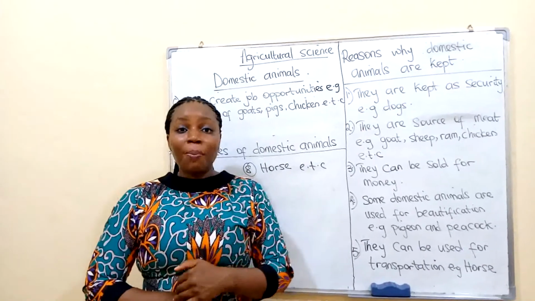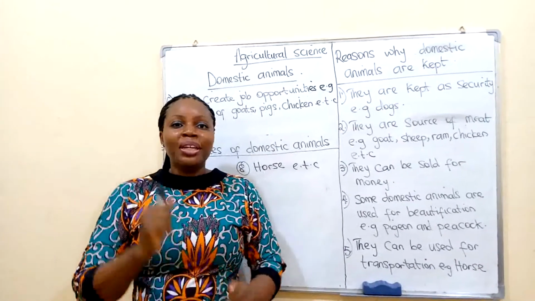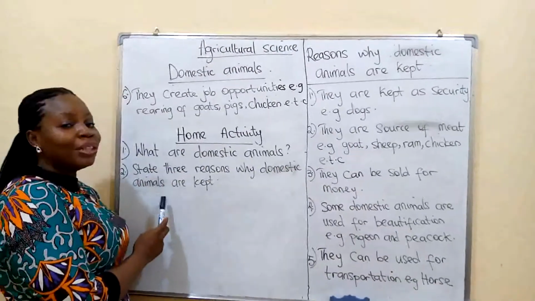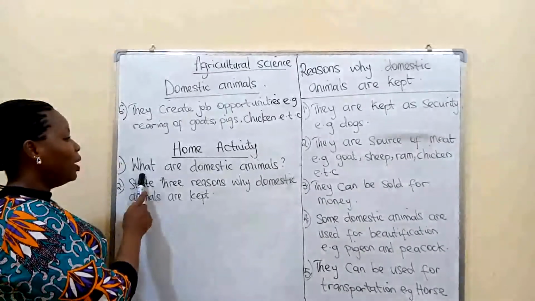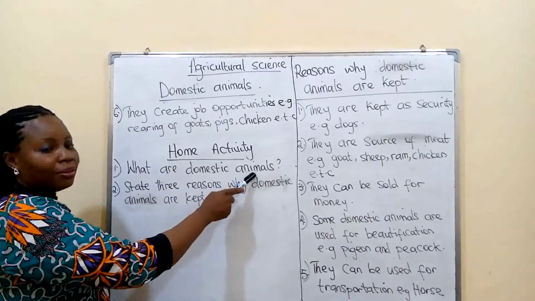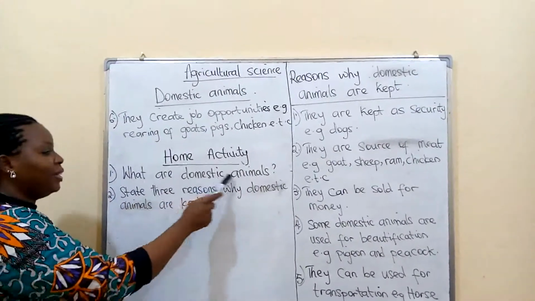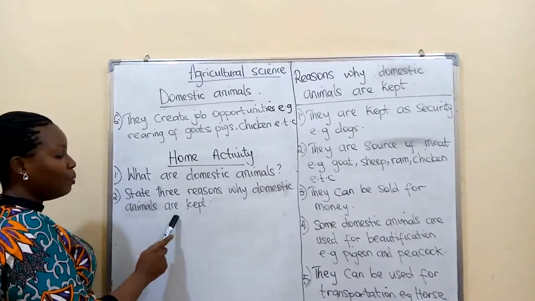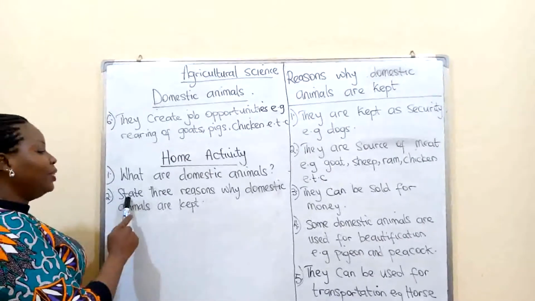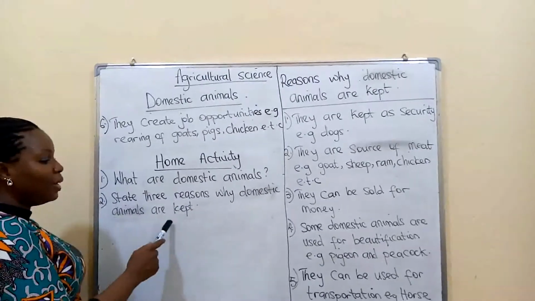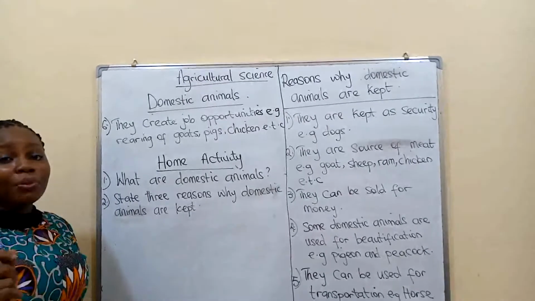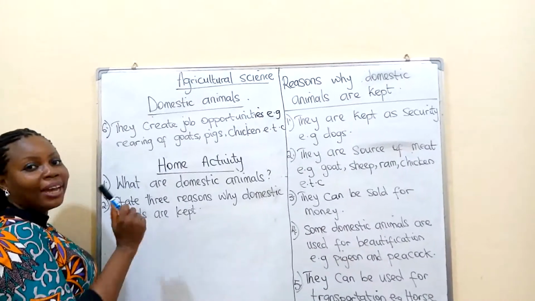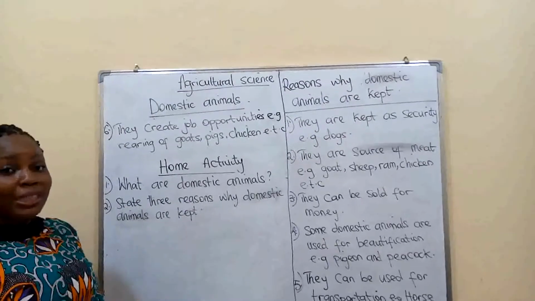Okay, I hope the topic is very interesting to you. Now, my homework. This is your home activity on the board. Number 1, what are domestic animals? Number 2, state 3 reasons why domestic animals are kept. I gave you 6 reasons. Tell me any 3 reasons why domestic animals are kept. I hope you've written it down.